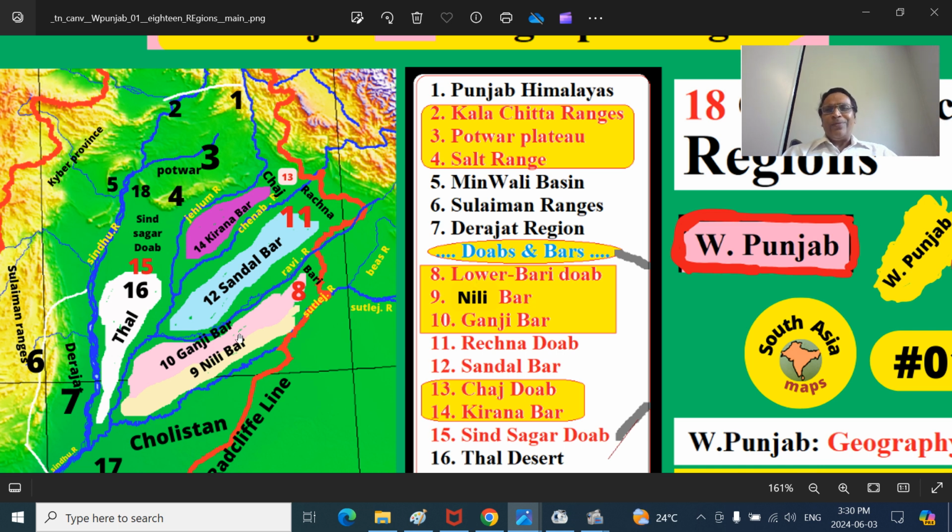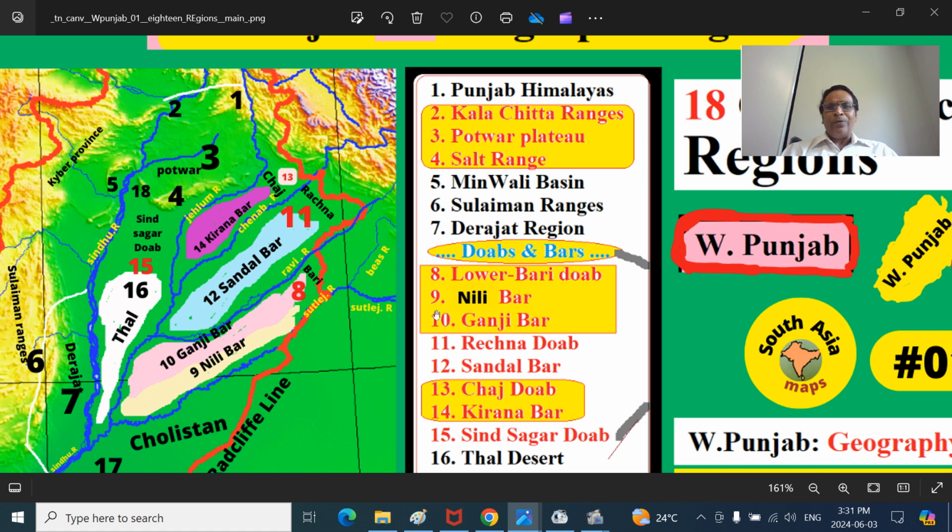Then what is the Bar region? In historical times when there was less population, this central part is elevated because alluvium was deposited here, while the river is at low elevation. That is the Bar. Bar means essentially, you can think, historically a jungly area inhabited by a small number of people. Doab encloses the Bar. So Doabs and Bar, this is the Bari Doab, that is the Beas Ravi river Doab.